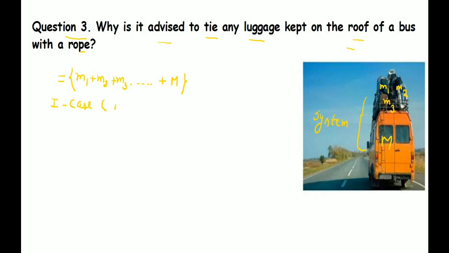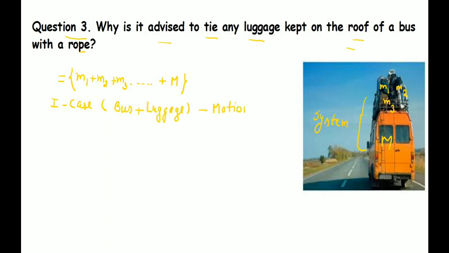They together form a system, students. So we can write, the system will contain M1 massive object plus M2 massive object plus M3 and so on, so many other luggages, plus the mass of the bus. All massive objects have inertia.